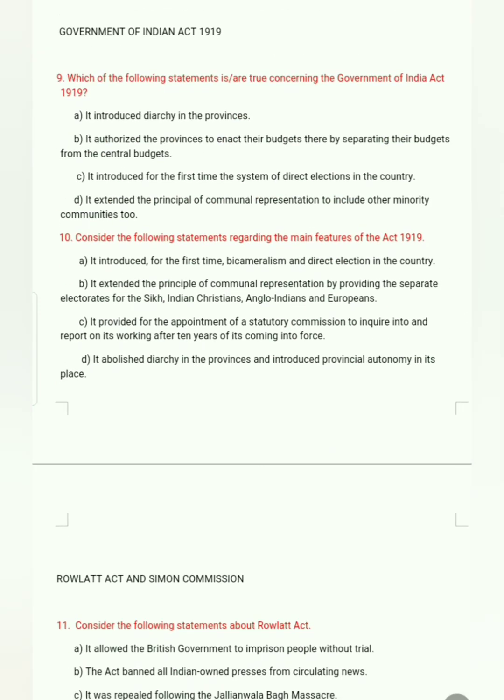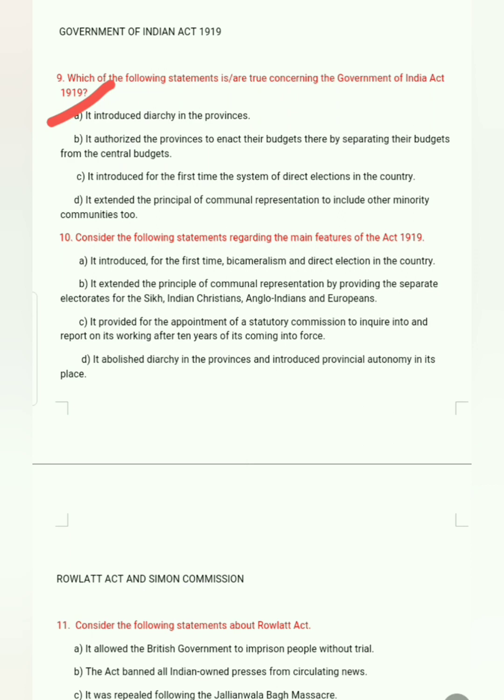Next one. Which of the following statements is or are true concerning the Government of India Act 1919? The first statement: it introduced dyarchy in the province. Dyarchy means double rule. This is correct.